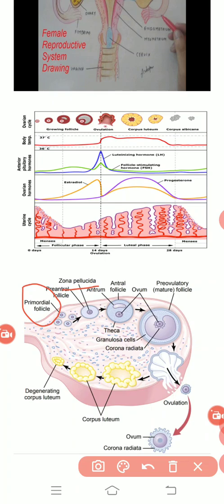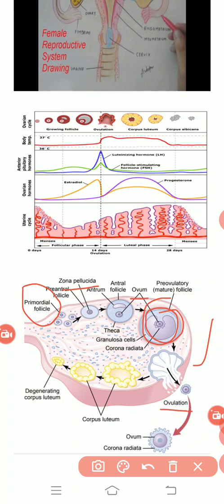Once this particular egg cell becomes active, converted into a secondary oocyte, it has an outer covering of this follicular structure, and in between they are carrying the ovum. This ovum has to be released in the third week, and this process is known as ovulation.